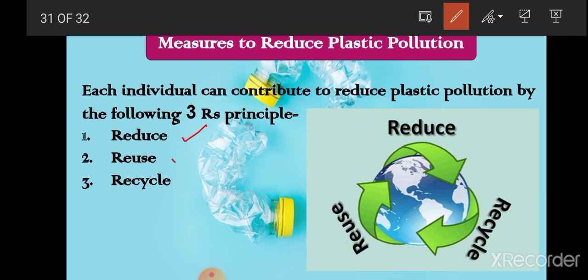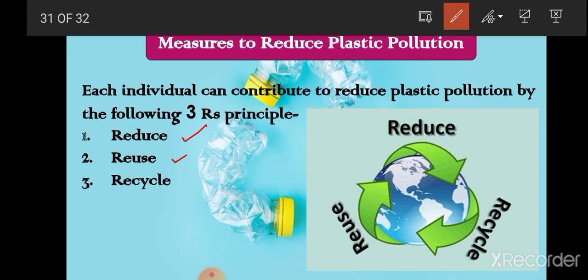Next thing is reuse. Reuse means using the plastic item again. Suppose you are using some plastic materials, and after using them, what do we generally do? We throw them away. But instead of throwing, we can reuse them.